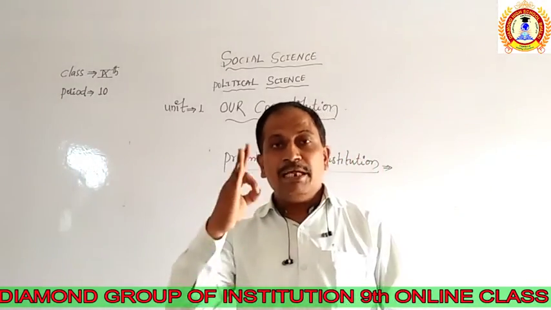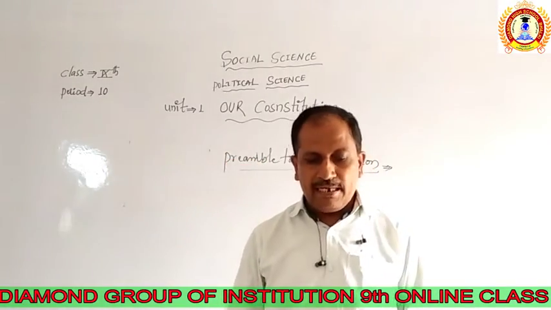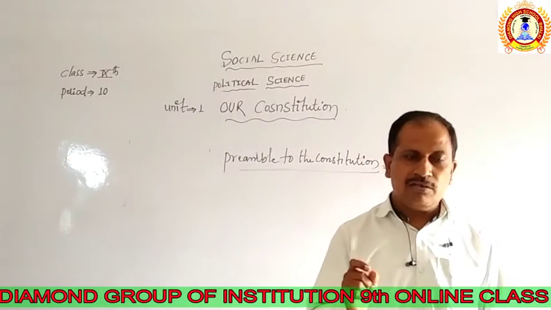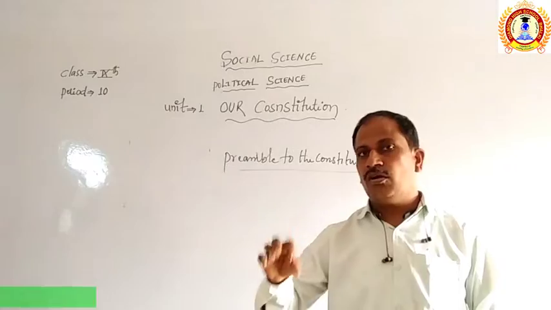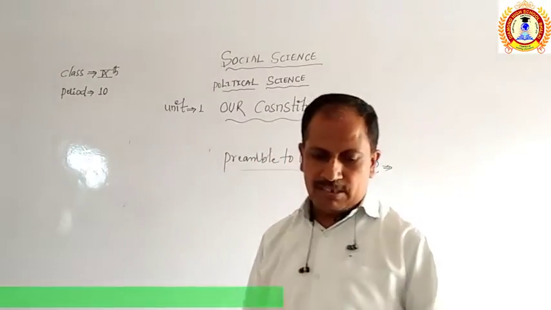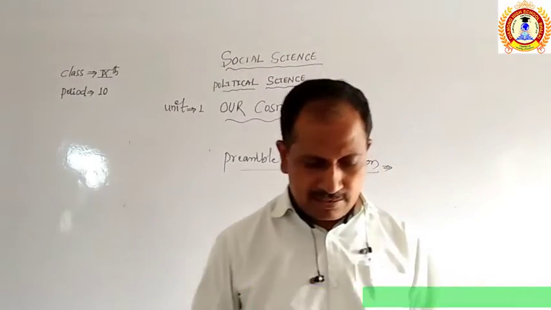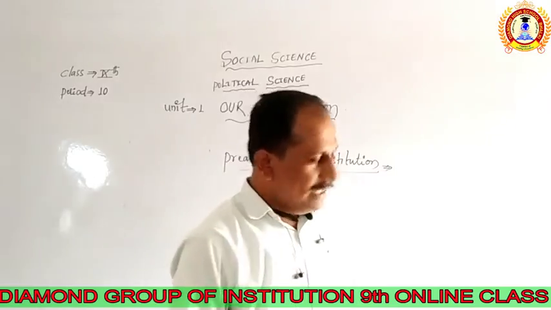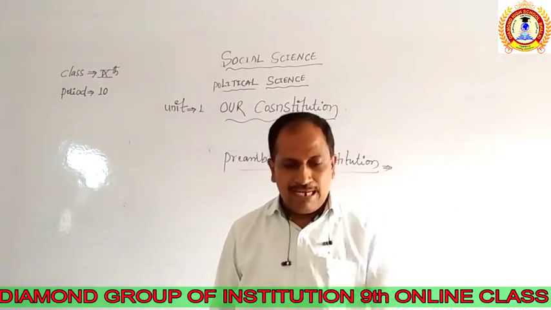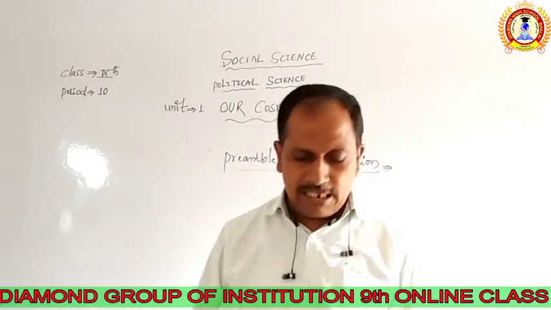Second point, the preamble contains the fundamental policies and the ideals of the Constitution. It shows the fundamental policies followed by the Indian government, as the people belonging to this committee, and the ideas behind the formation of this constitution. And the next point is, it is a sum of the structure, values, principles and goals of the constitution that we are going to find in the preamble.